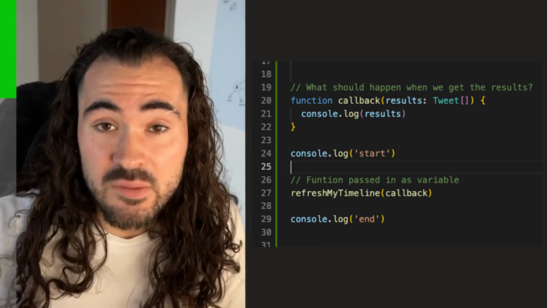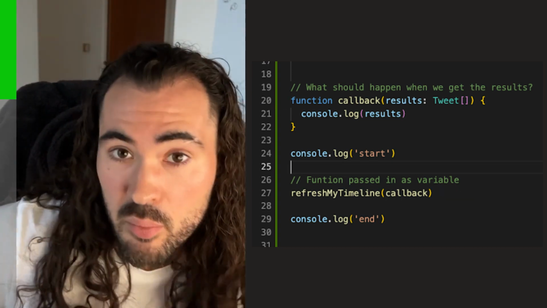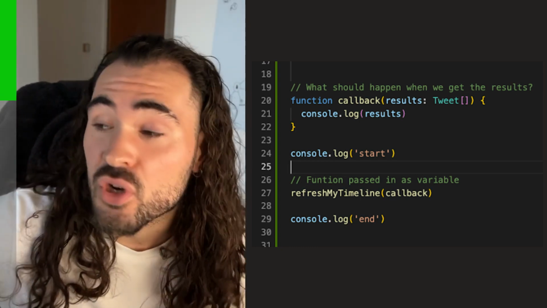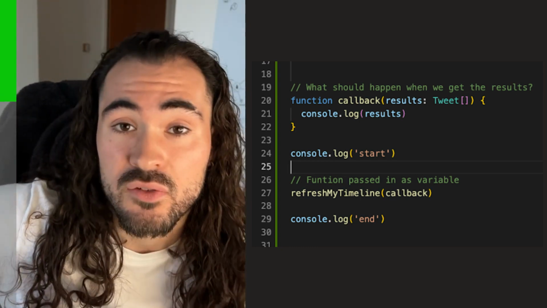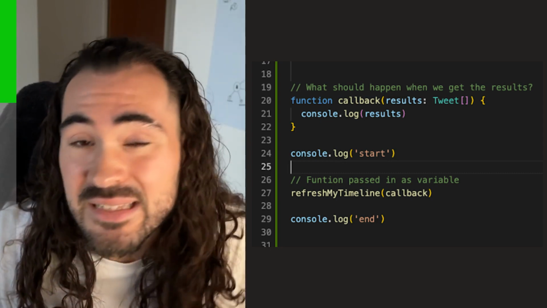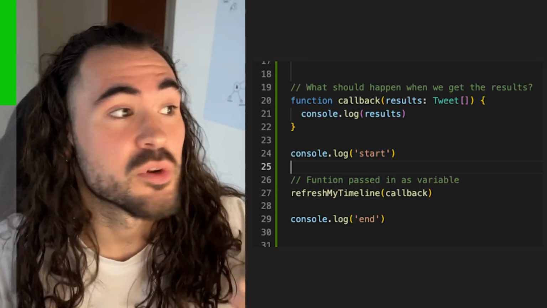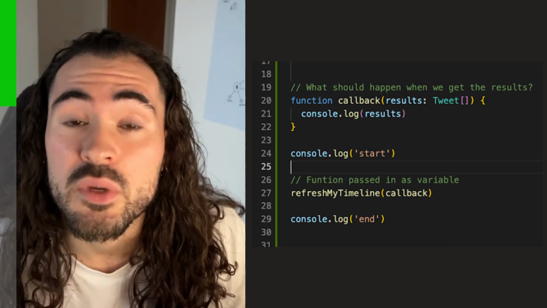Now, a callback is basically when you send a function as an input, and the idea is that the function that takes however long to execute something will execute, and then when it's completed, it will call the callback. Bit confusing, but bear with me. Let's say we had a function which gets your timeline, so you wanted to get all your tweets from your timeline.